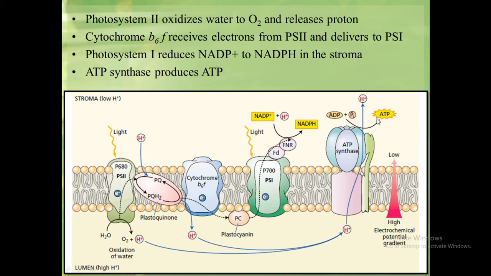Number 4, the proton gradient produced due to the action of PS2 and the cytochrome b6f complex causes diffusion of protons through ATP synthase, which leads to synthesis of ATP in the stroma. We will discuss all these events one by one. So the first one is electron transport.